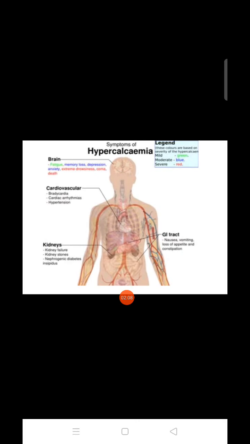The symptoms also include cardiovascular effects: bradycardia, cardiac dysarrhythmia, hypertension, kidney failure, kidney stone, nephrogenic diabetes insipidus, and nausea, vomiting, loss of appetite, and constipation. These are the symptoms that can arise.